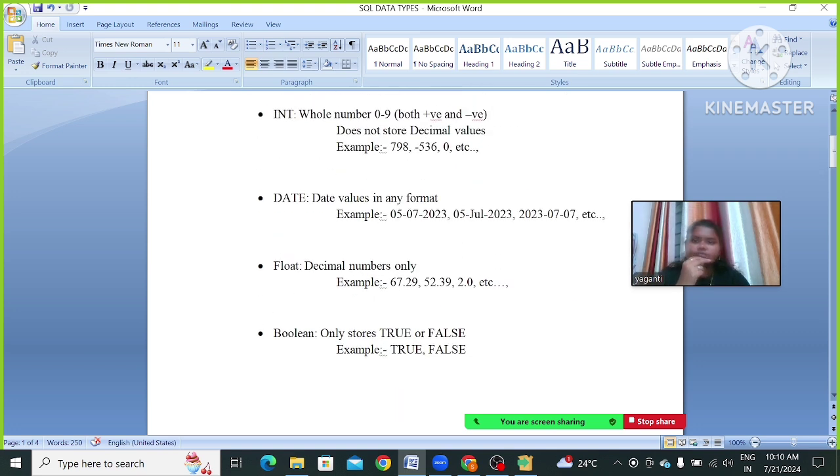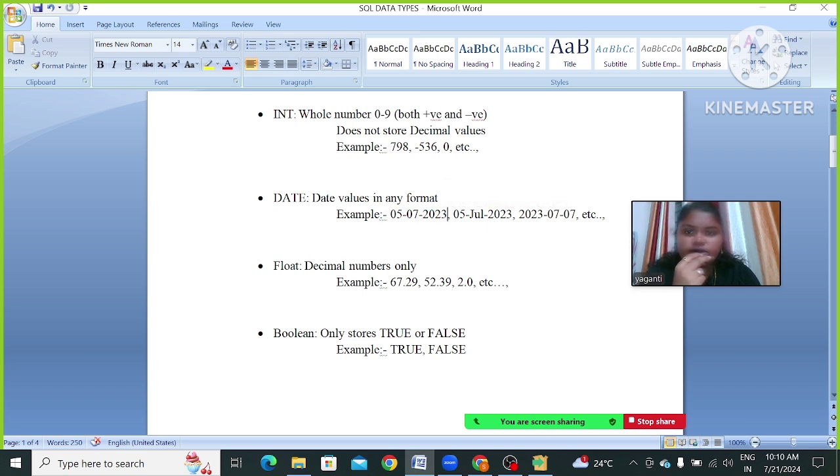Next one is date. We can store date in any format. When we have to store some data in tables, we are supposed to add some date in some columns, right?